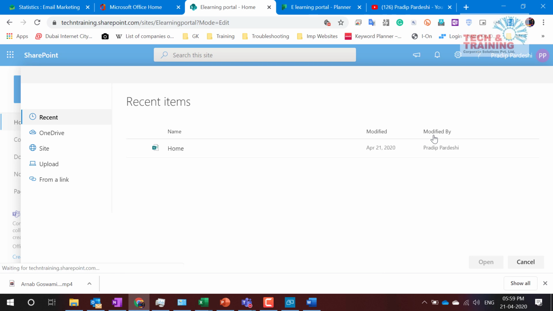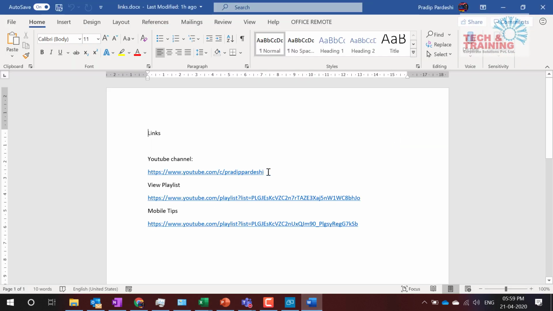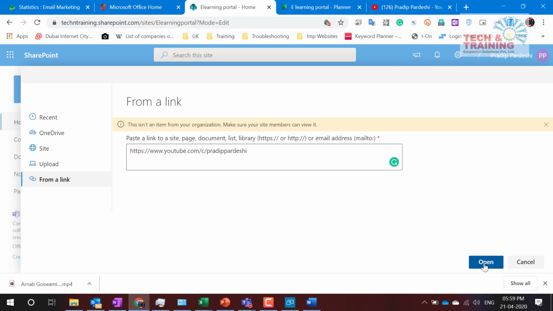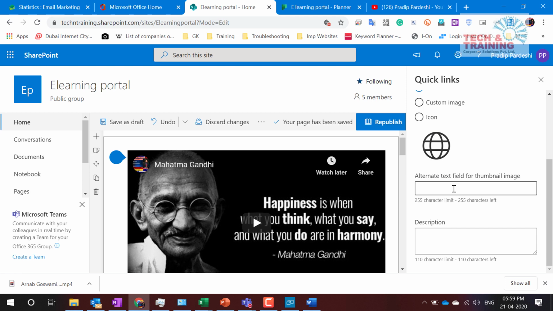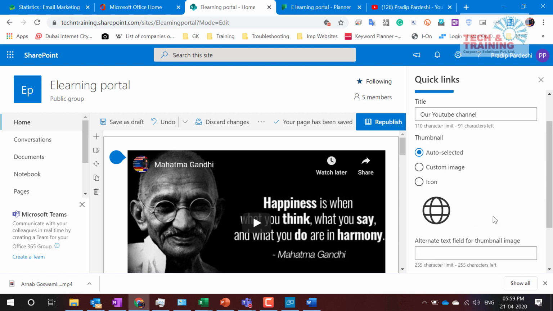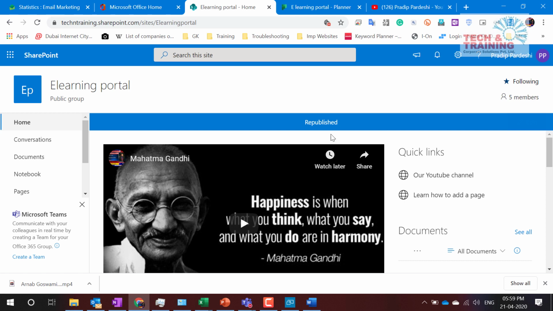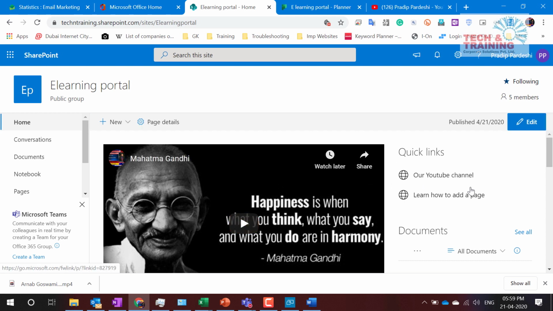So I click on change from link, and I go to this channel link, copy and paste it here, and click open. In case I want to change the icon, I have the option to choose custom image and all, which I'm not getting into right now. And all these things are done, so I click on republish. So when I click on republish, our team site is done.